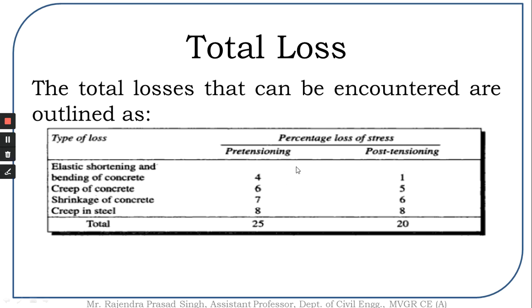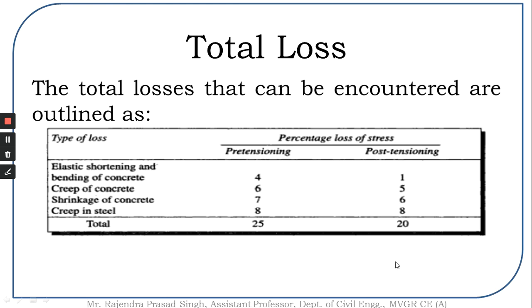The percentages of loss for pre-tension members and post-tension members: for elastic shortening and bending of the concrete, it is 4% for pre-tension members and 1% for post-tension members. Creep of concrete is 6% and 5% for pre-tension and post-tension members. Shrinkage of concrete is 7% and 6% for pre-tension and post-tension members.